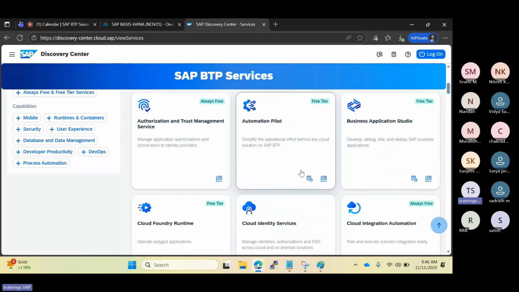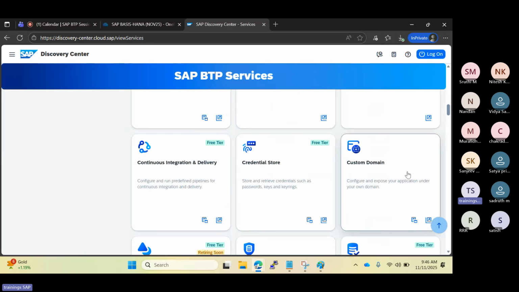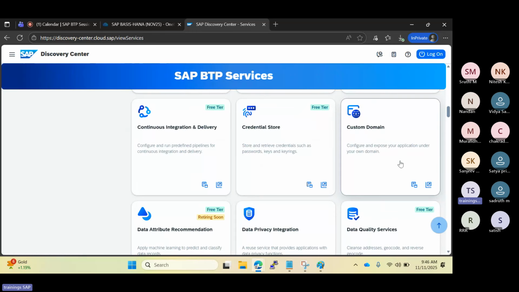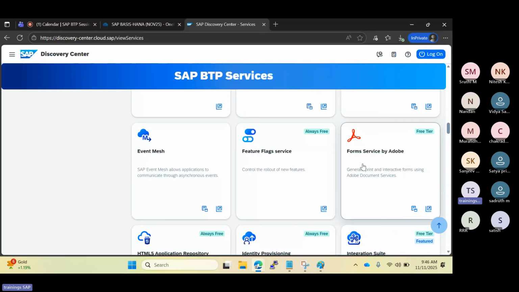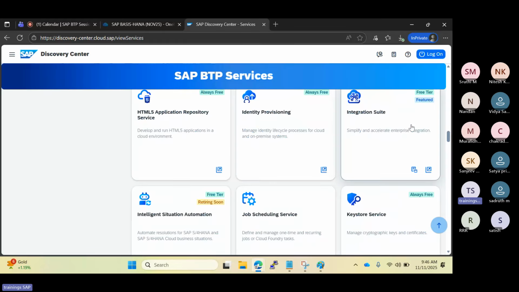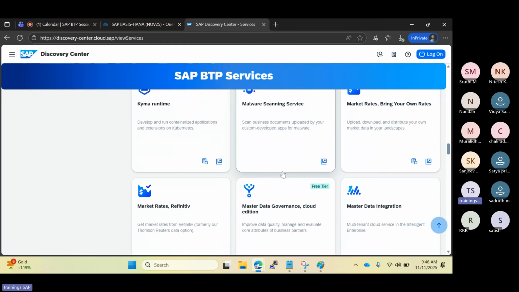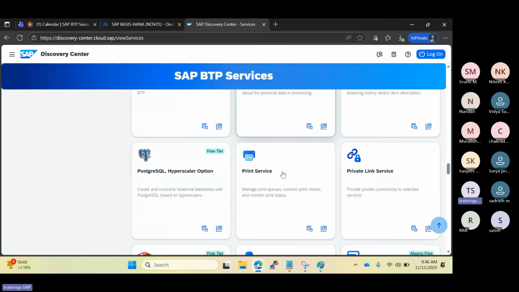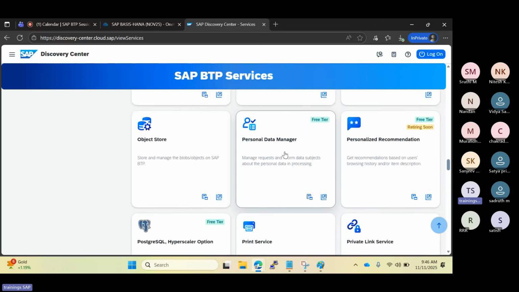how much usage for each service, monthly wise, and you can find out all the details. For example, the custom domain service means you can use your own domain here, right? Destination service, ADS service. You can see Event Mesh, ADS service, up to some ADS forms are free. When that limitation is over, we need to pay. Integration Suite, right? Always free. You can see services under MDG, monitoring, right? Many things are there, so you can use it here. You can calculate it here, right?